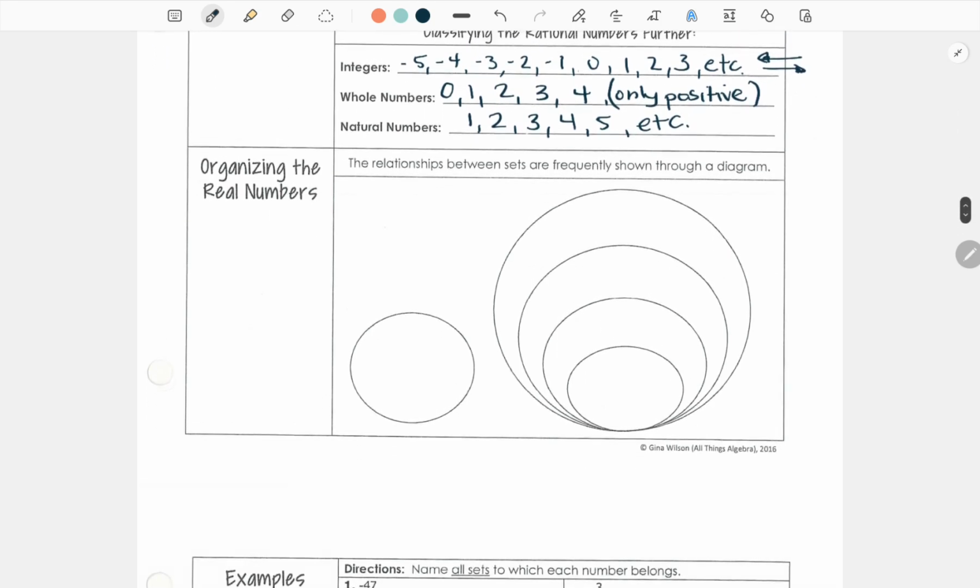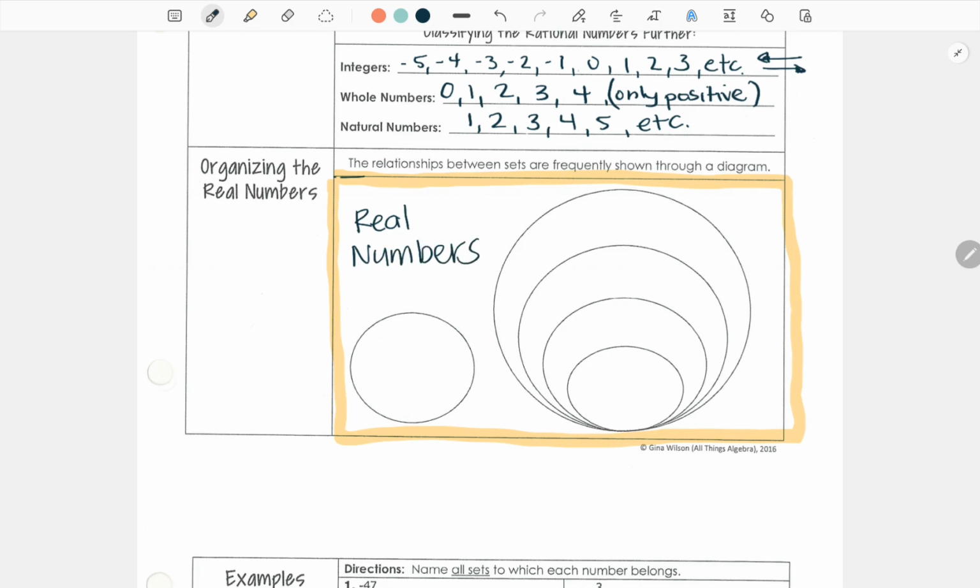The relationship between sets are frequently shown through this diagram. I know somebody mentioned that some of you might have seen this in computer science. They use it to explain relationships between things, I'm assuming with some kind of coding process. In math, we have a big category, so we're going to say the big box. This big box here, maybe I can highlight it, this box here represents all real numbers,